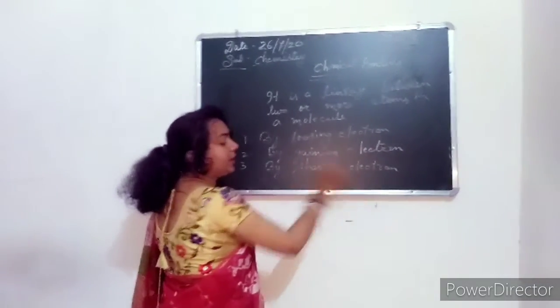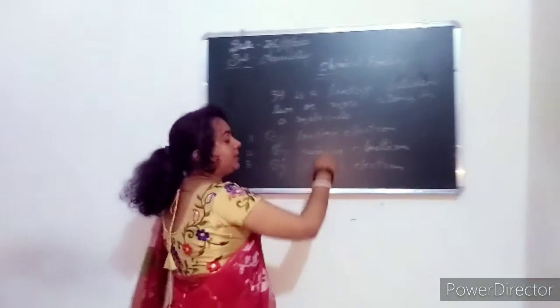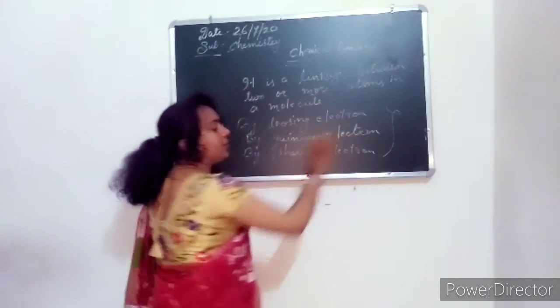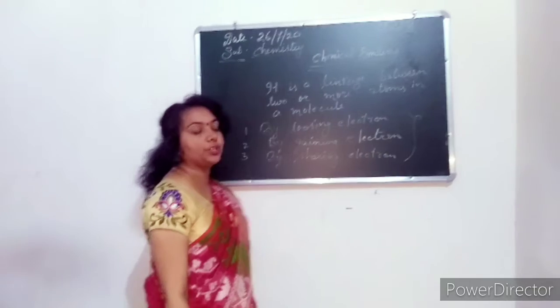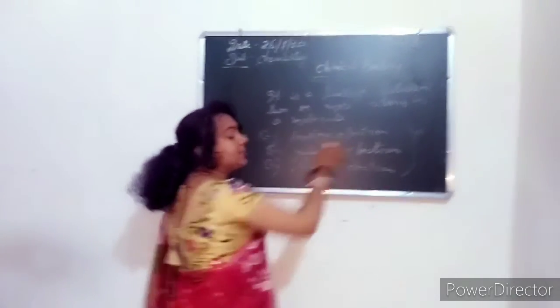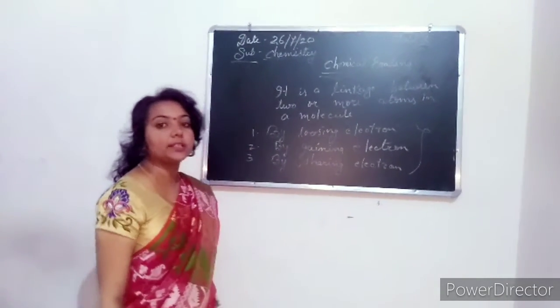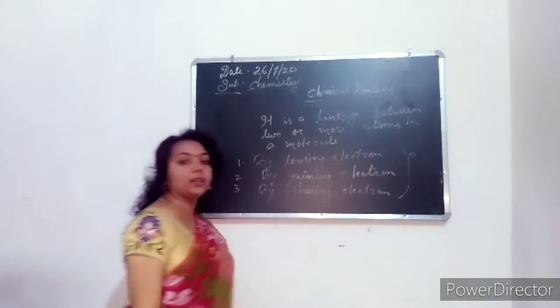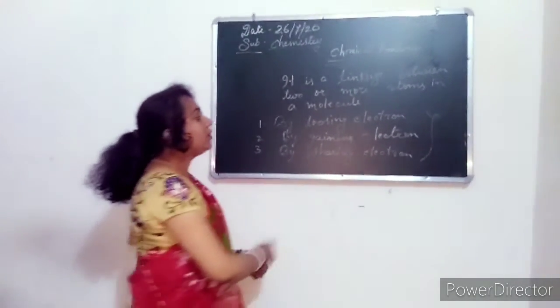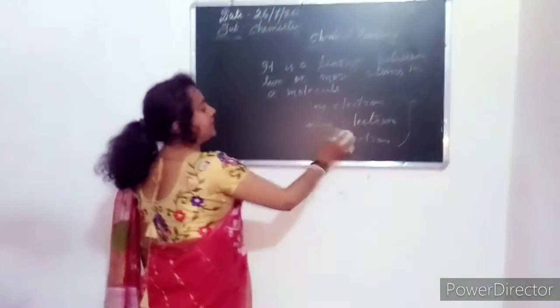And third, by sharing electrons. In these three ways, atoms can achieve the noble gas configuration. So to attain stability, chemical bonding, or linkage between two or more atoms, is necessary.